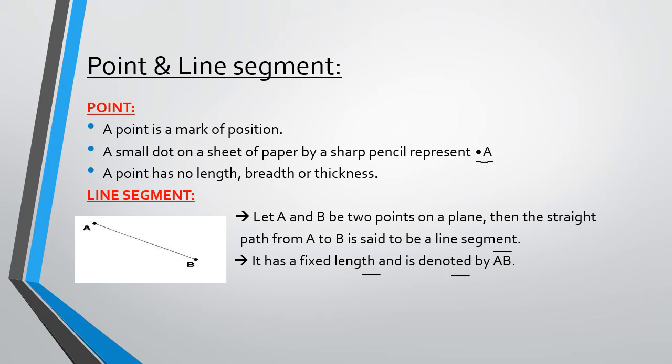It is denoted by the symbol AB, and on top we have a dash. This is the symbol it represents. The line segment AB is same as BA. For example, if this line AB measures 5 centimeter, even if I say BA, it still measures 5 centimeter. It does not change. The length is fixed. So AB is also equal to BA of a line segment.